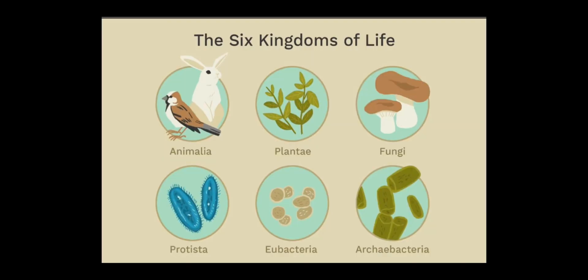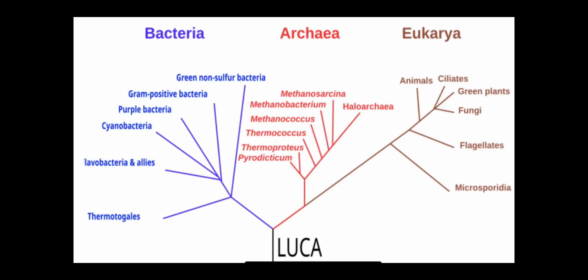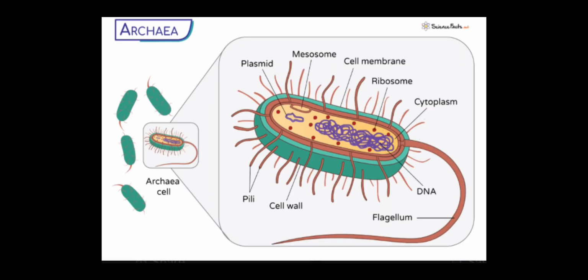Every single living thing in the world can be divided into 6 separate groups or kingdoms based on how many cells they're made out of, how they gain energy, and how they reproduce. Each of the kingdoms are classified into an even larger category called domains. The first kingdom to talk about is archaebacteria, belonging to its own separate domain of the same name.